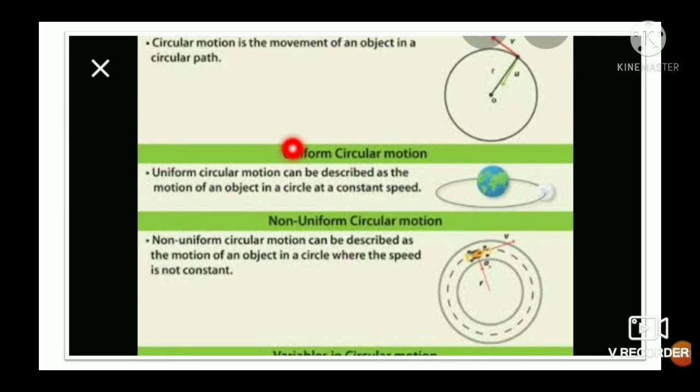Motion of a body along a curved path or along the circumference of a circle is called circular motion. If the body moves along the circumference of a circle, then it is called circular motion.